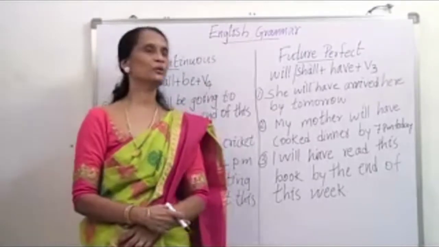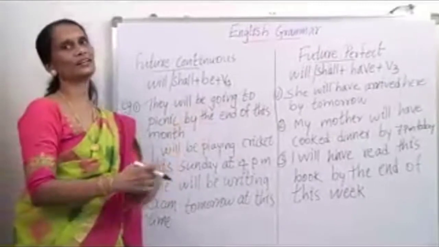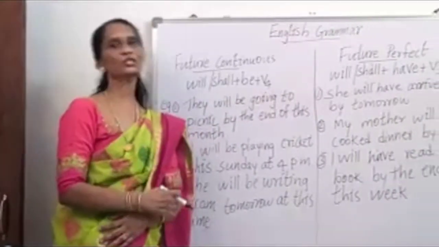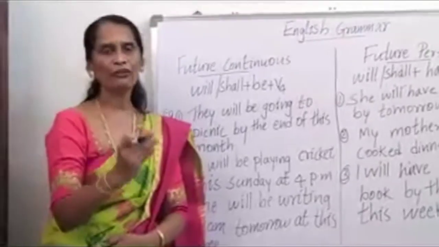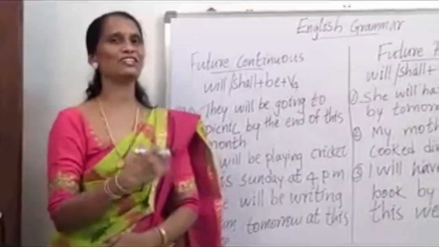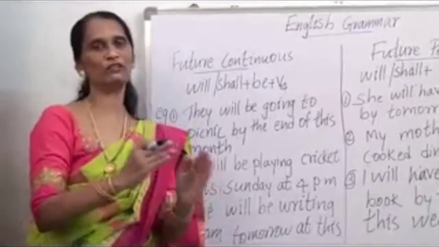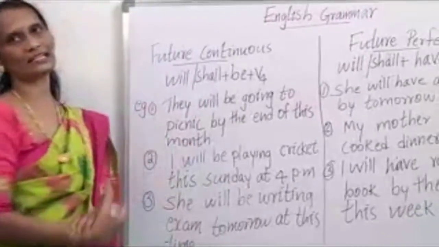Let me explain first future continuous. In future continuous we will always use will or shall plus be plus V4 form. What is V4? Already in my previous video I have explained V1, V2, V3 and V4. Okay, let us analyze these examples.